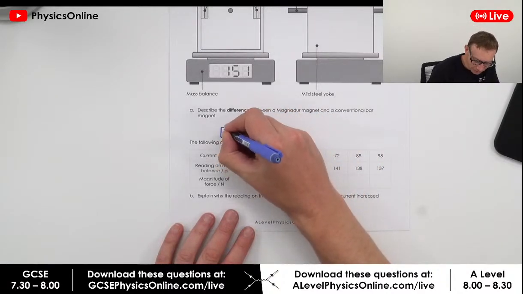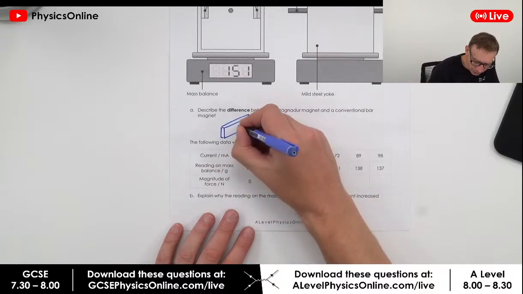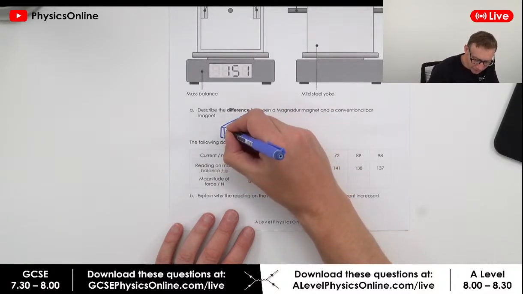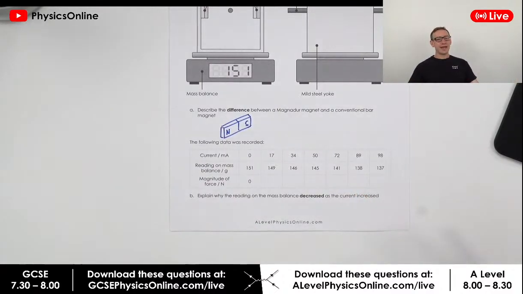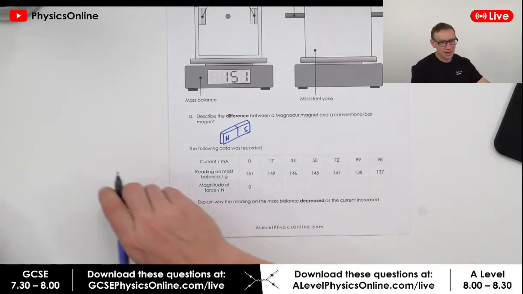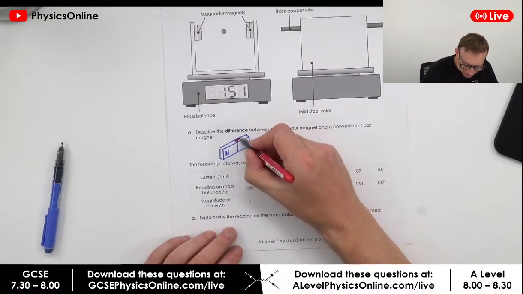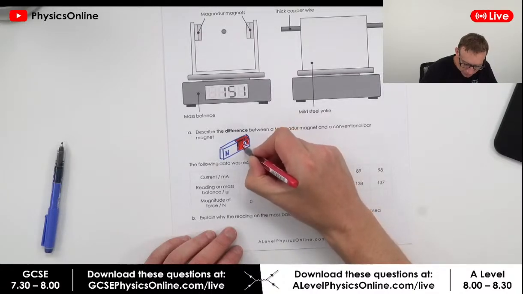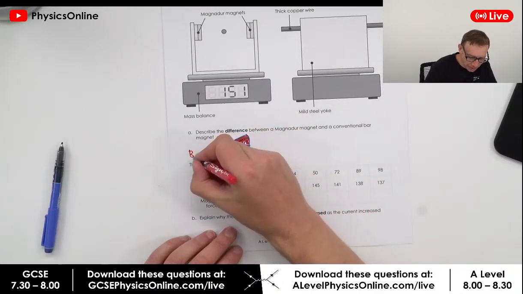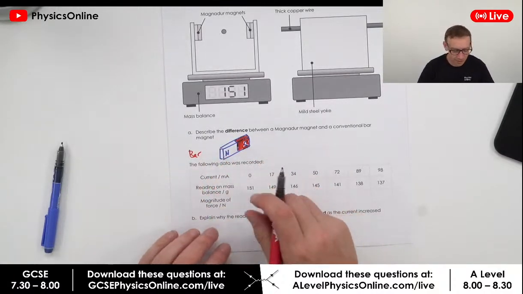Now basically, if you have a normal bar magnet, I'm going to draw this magnet like this. What we might have is the north end and the south end. I always forget which one is painted red, but let's say we've got the north end and the south end, and I'm going to colour the south end in red. So this is your normal bar magnet, and from a bar magnet the field lines go from pole to pole.